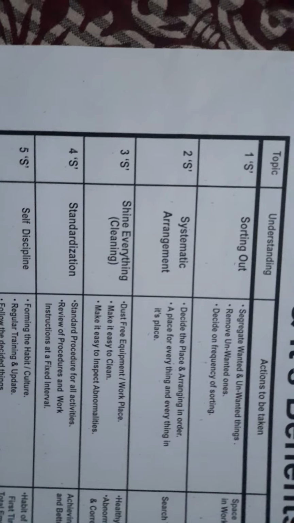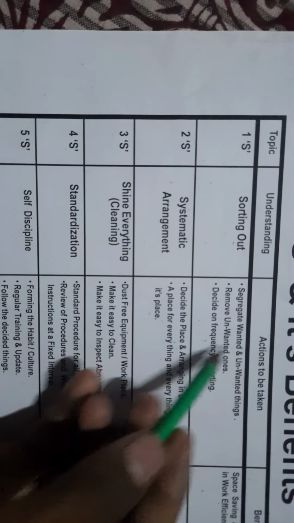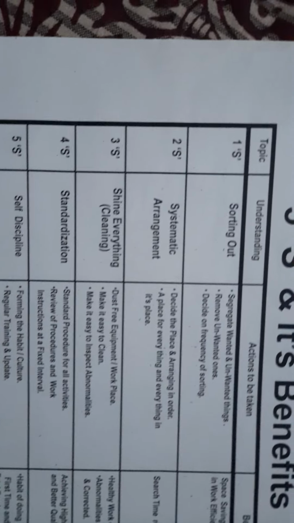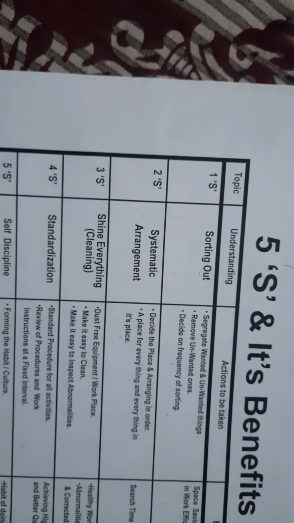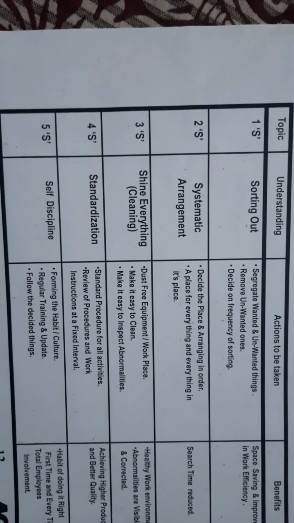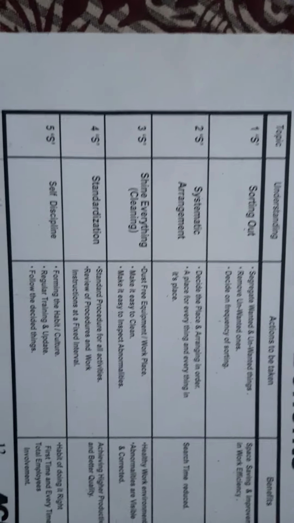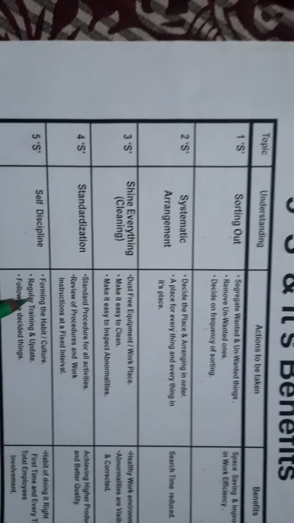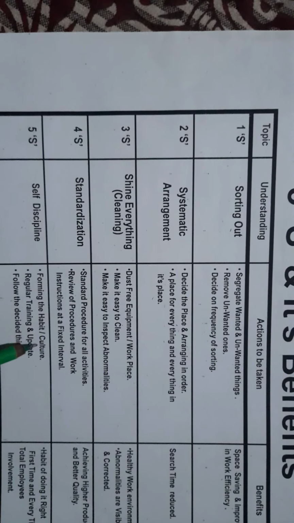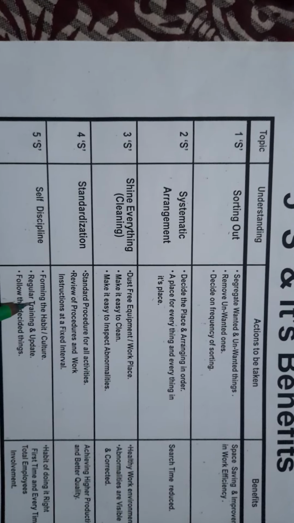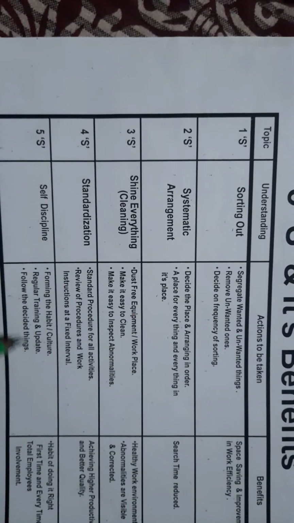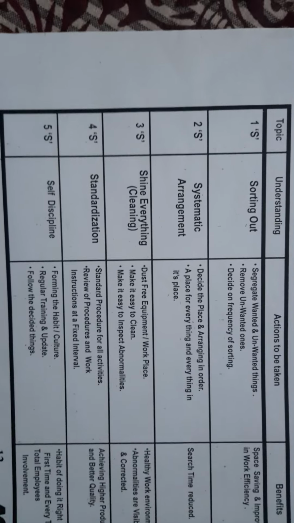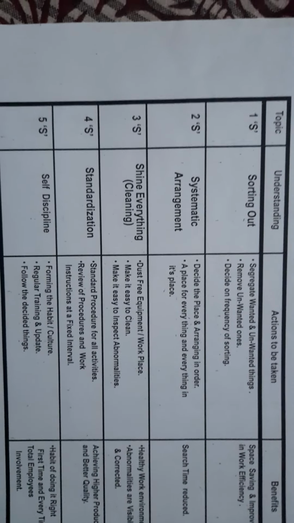Now the fifth S is self discipline. If you have done all four but you don't have self discipline, then these above four S will not work properly. So the most important thing is discipline, self discipline, that is the fifth S. Forming the habit and it will become a culture. Regular training and updating. Follow the decided things. If anything is decided, then you follow it.